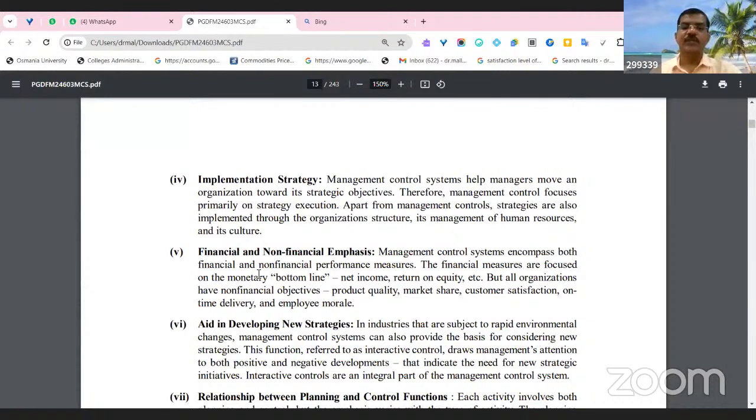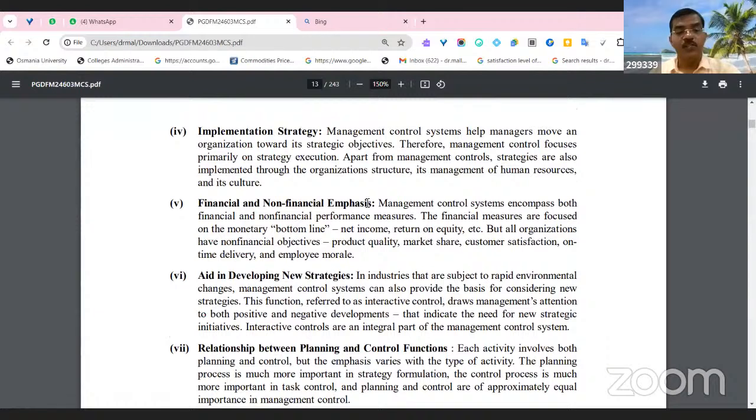So, implementation of strategy: the firm has to implement its strategies. Right? People naturally resist change. If they slowly adopt it and the companies implement this, then only the company may survive. Financial and non-financial emphasis: sometimes both are very important. The financials are measured in terms of net profit, return on equity, return on investments, but there is also non-financial emphasis.